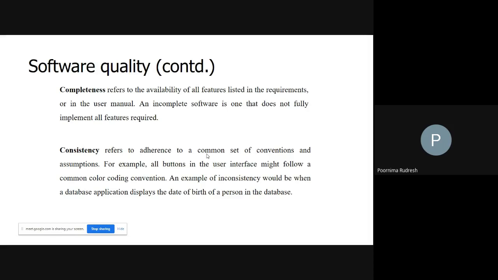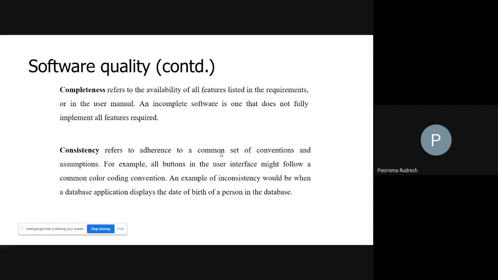So consistency means that whenever I'm entering the date of birth for all the students, it must use the same format. Then we say that the database is a consistent database. So consistency refers to the adherence to a common set of conventions and assumptions. One best example is a database application.